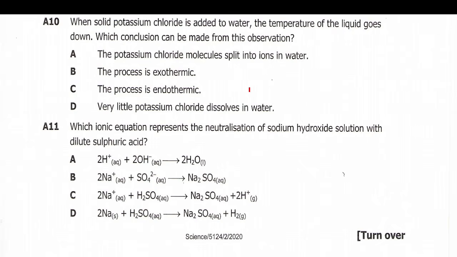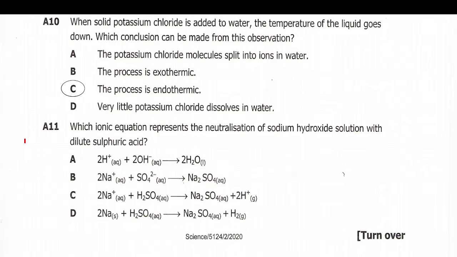Right, an endothermic process is a process which absorbs heat from the surrounding and makes the surrounding cool. So when you look at potassium put into water and the water becomes cool, that means this reaction is absorbing the temperature from the water. So this is an endothermic process. So our answer is C.